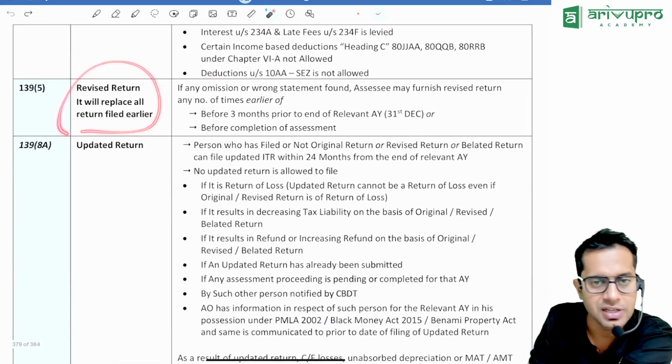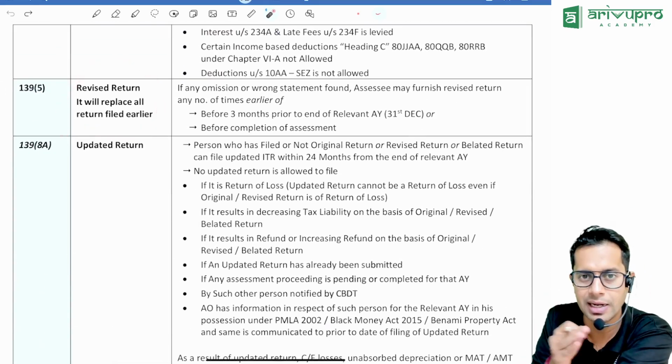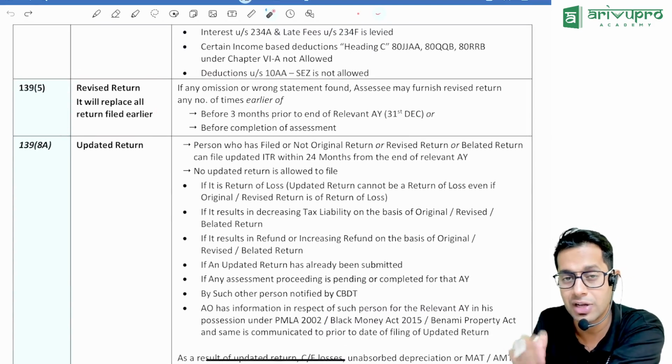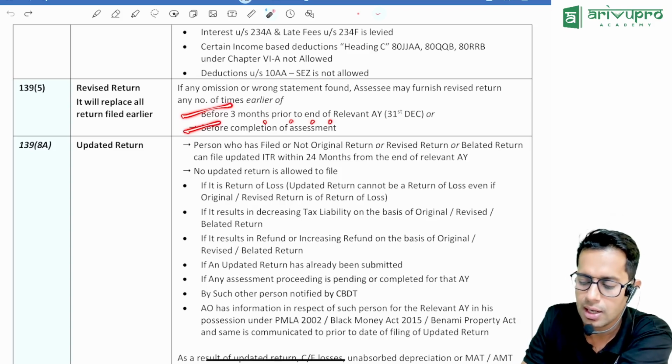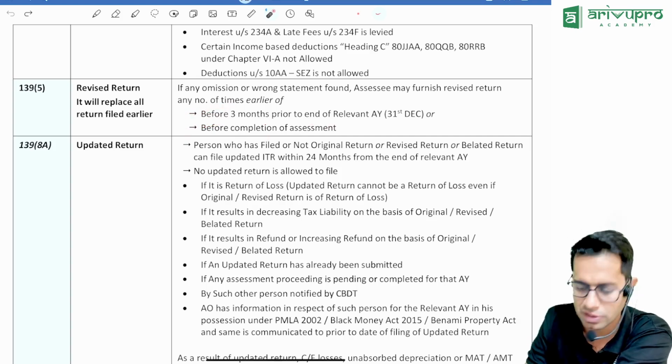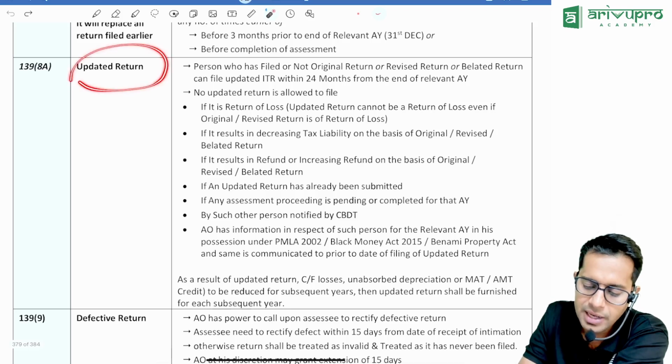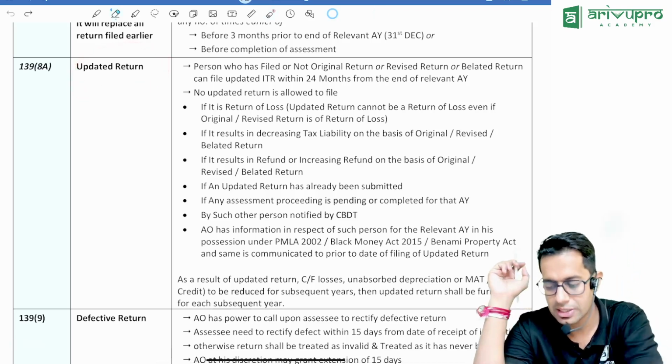Revised return: can I revise the return? Yes. Once you file a return, it can be revised by you any number of times before 3 months before the end of the relevant assessment year, or before completion of assessment, whichever is earlier. Updated return: a new concept called updated return has come into existence.